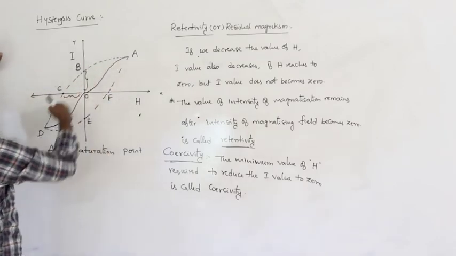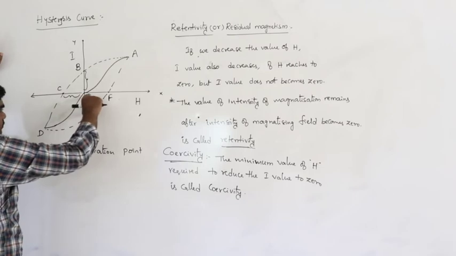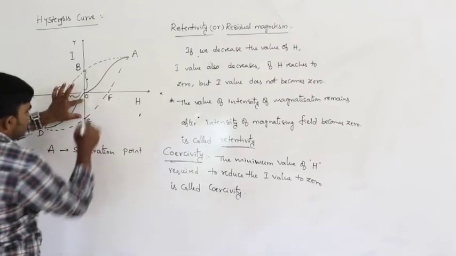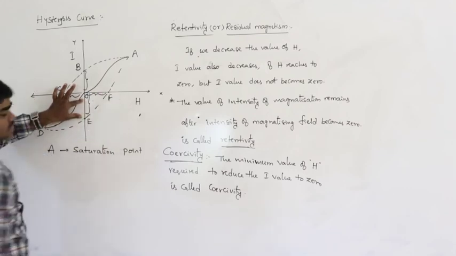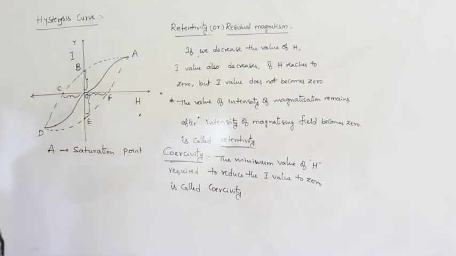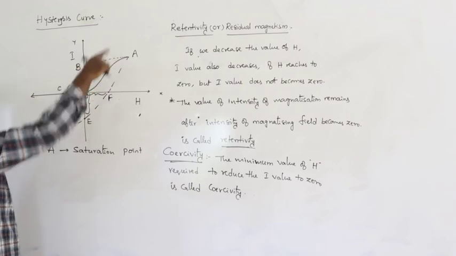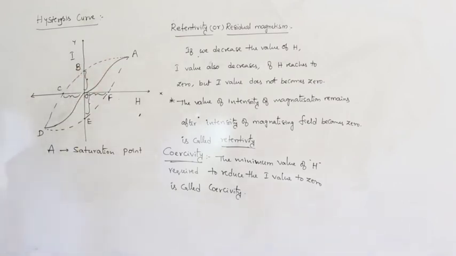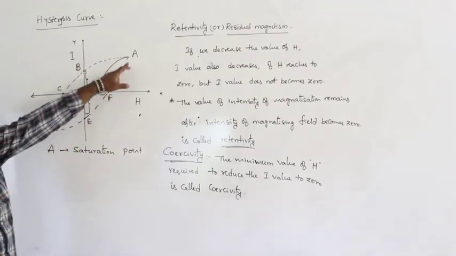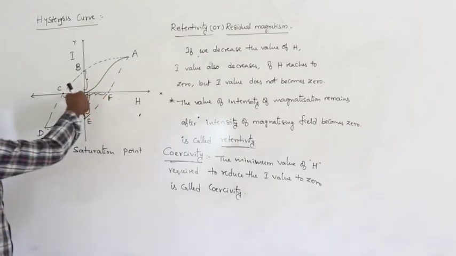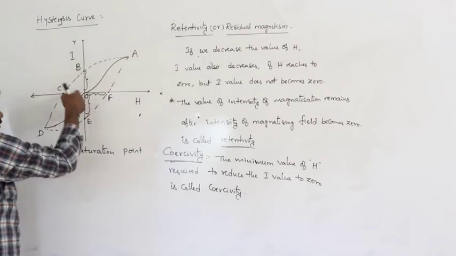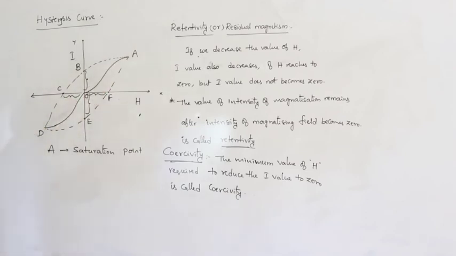From A to B, B to C, C to D, D to E. This is also called retentivity, and this is also called, what is that, coercivity, like that. So this is the hysteresis curve. So A, B, C, D, E, F, A, this closed path is called the hysteresis curve, and this is the positive end and this is the negative end.